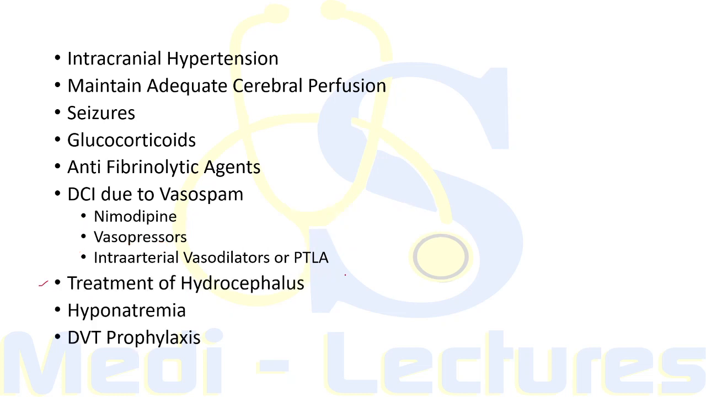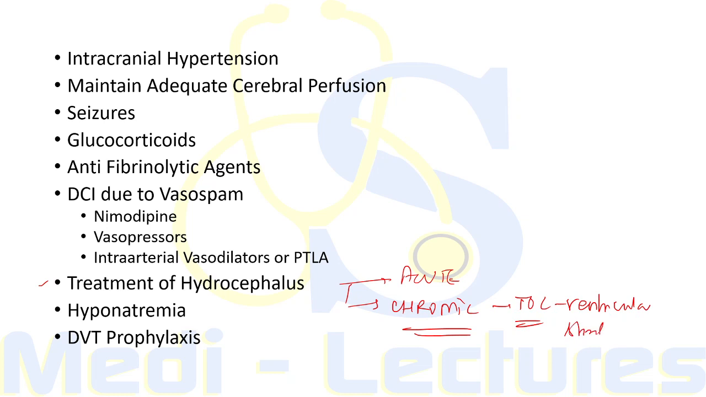Now, treatment of hydrocephalus, as we have already discussed, in acute cases who present with stupor or coma, it can clear spontaneously or may require temporary ventricular drainage, and in chronic cases, we have to do ventricular shunting, and this is the treatment of choice. So, ventricular shunting is the treatment of choice for chronic hydrocephalus.